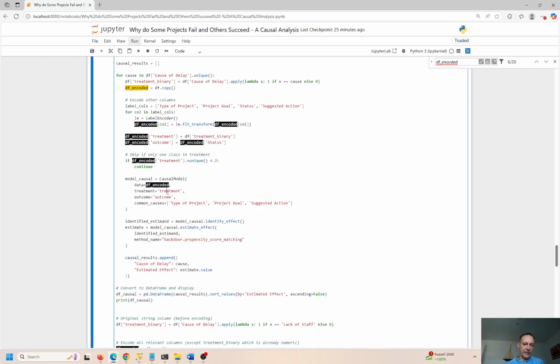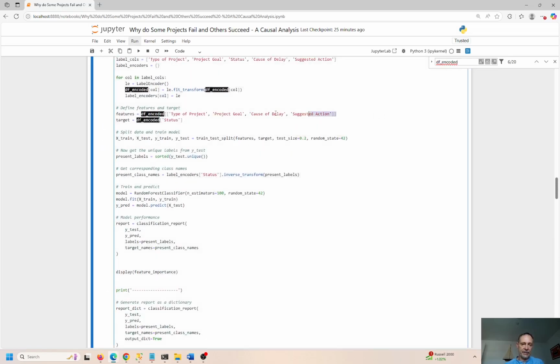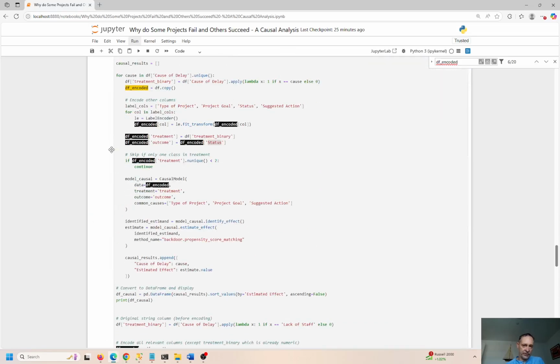And the treatment is going to be the treatment and the outcome is the outcome. Okay, so the treatment comes from here, the F encoded number of classes that are unique, and the outcome comes from the status. So remember, that is the dependent variable. Remember, these are the independent variables. So this could be anything, right? This can be anything in the world. But what of these anythings affect the status of the project to cause it to be delayed or not delayed? That's what I'm trying to determine.